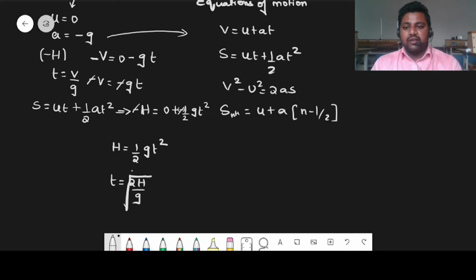So this is another form of equation that you can use to find the time period. It depends on what parameters are given in the question. Under root 2h by g.